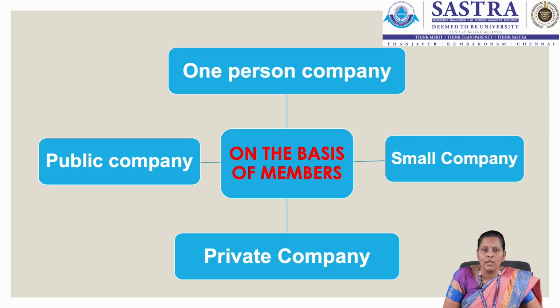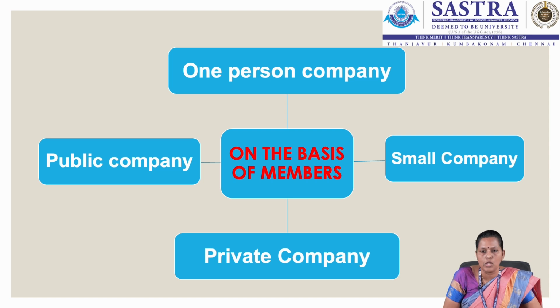A person who acts as the nominee cannot be a nominee in any other one-person company. Similarly, the member who has started this one-person company cannot start another one-person company. And one-person company is a private company. Then we have the small company.